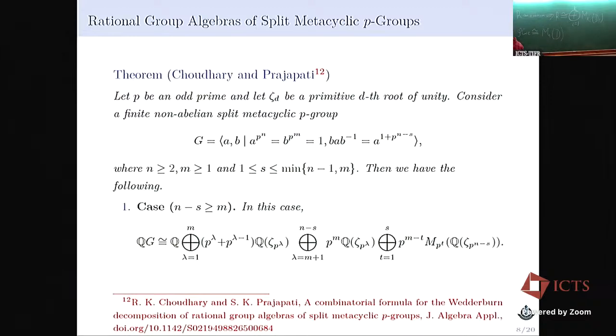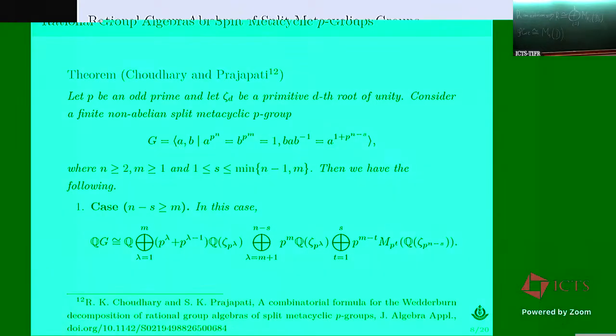First, we have proved this. We have derived this formula. Suppose G is a split metacyclic p-group. Here p is an odd prime and zeta_d denotes a primitive dth root of unity. Then G will be generated by a and b, where the order of a is p^n, the order of b is p^m, and the conjugacy relation is b a b inverse equal to a to the power 1 plus p^(n-s).